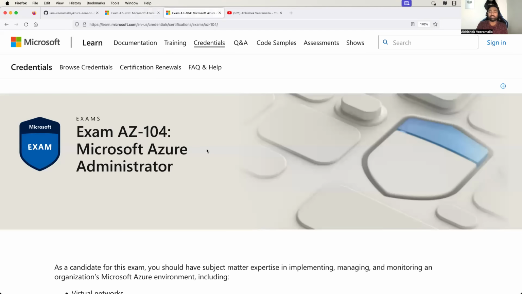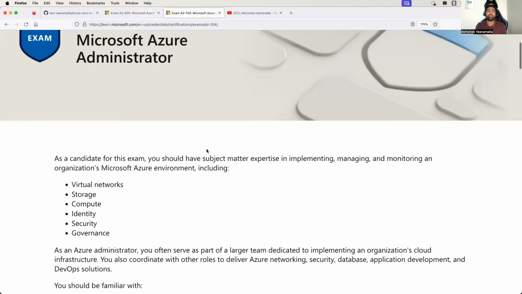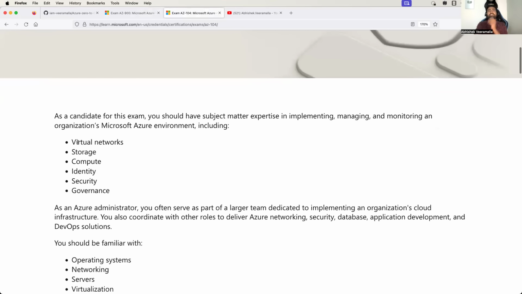Then if you go back and look at AZ-104, the concepts are virtual networks, storage, compute, identity, security, and governance. We have covered all of these things, right? We have covered what virtual networks are. We have covered storage. We have covered compute. In compute, we have covered everything: virtual machines, Kubernetes service, serverless, everything is covered.